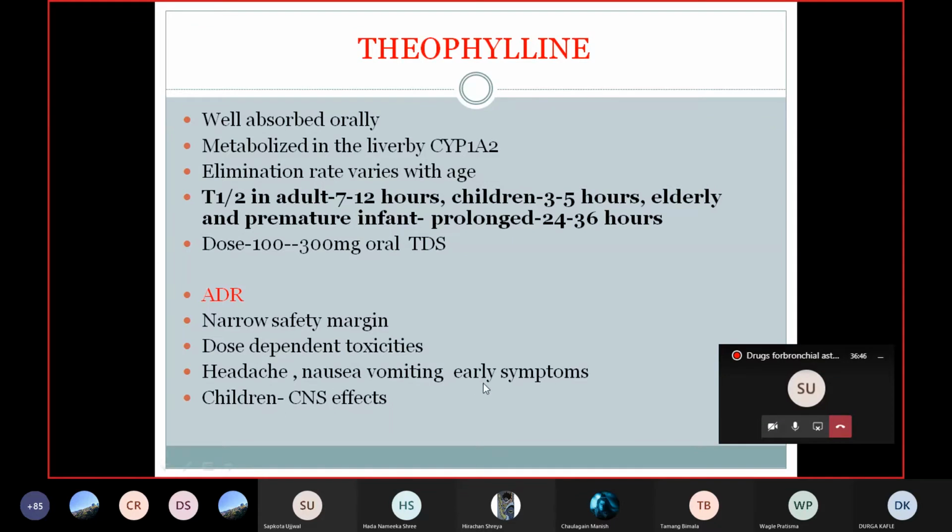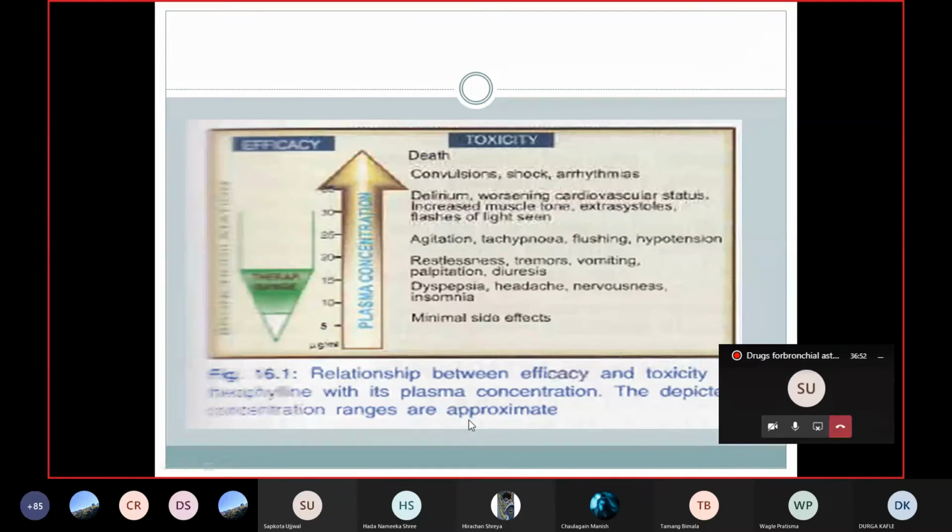Headache, nausea, vomiting are the very common side effects with the low dose. With the higher dose, you can see here in this figure, when you increase the dose, efficacy is not increased, but the toxicity is increased. At less than 5 microgram per ml, there is no side effect. But when the dose is increased beyond 5 microgram per ml, then the side effects start to be seen.